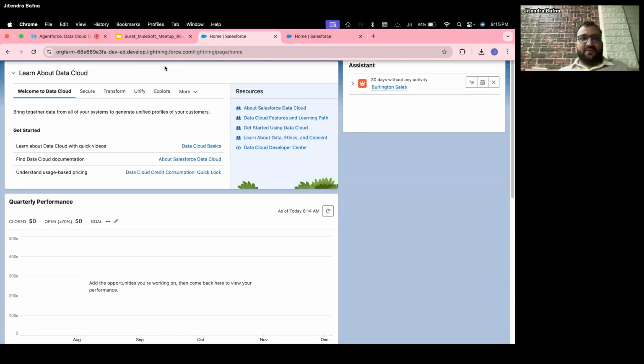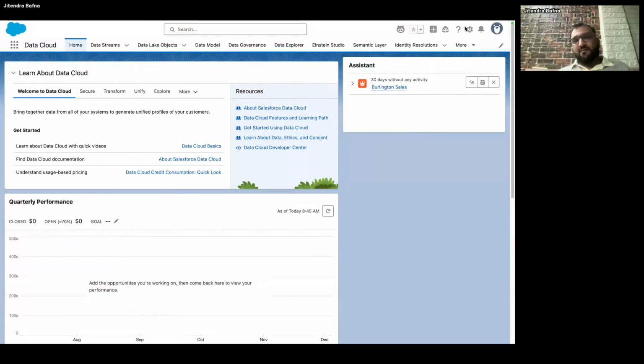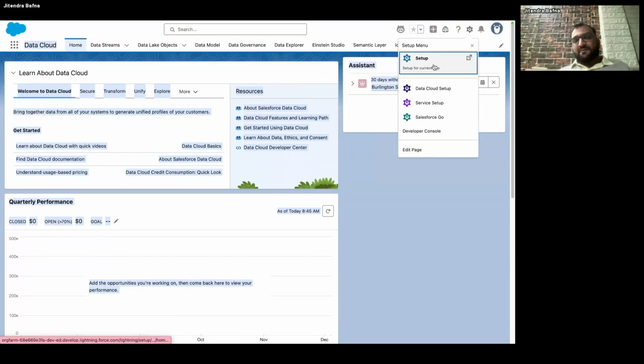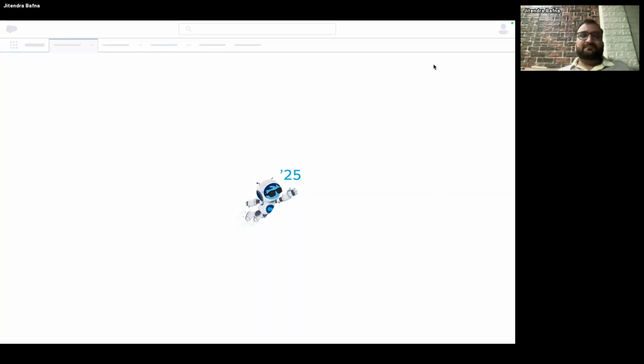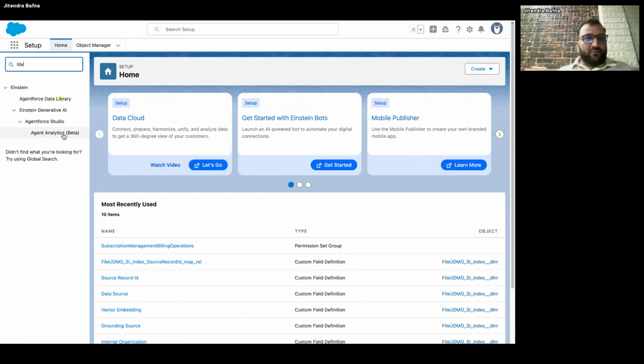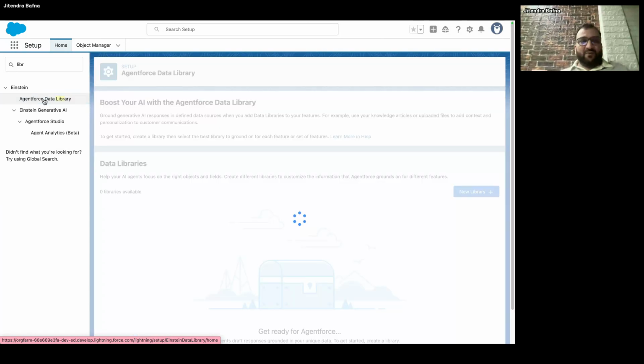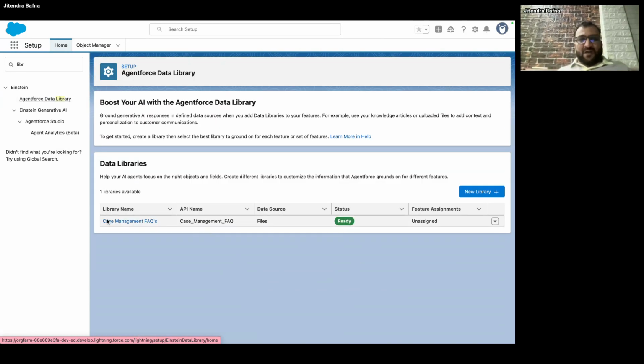I will go to setup. Under setup, I have something called ADL. I can just search for library, and we have something called Agentforce Data Library. Click on here. I already created one library, and you can create a new library basically. I already created case management FAQs, right? This is one of the libraries I already created.